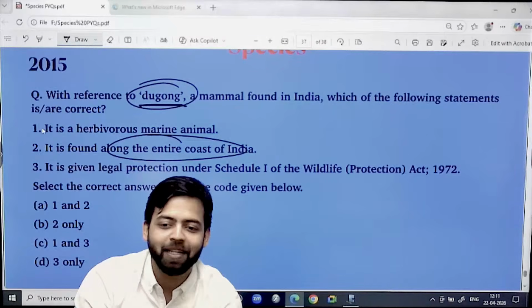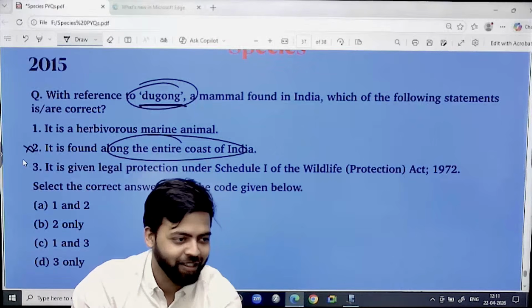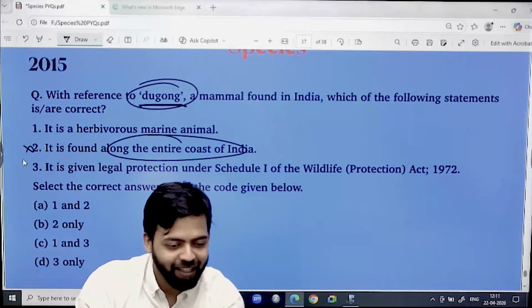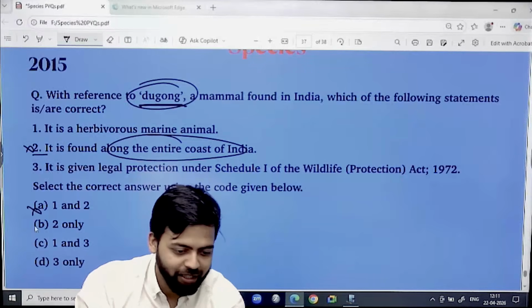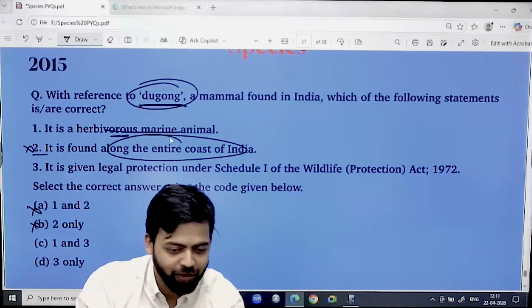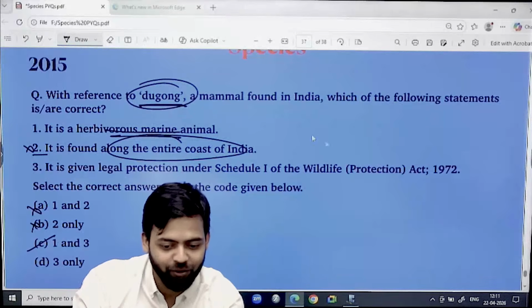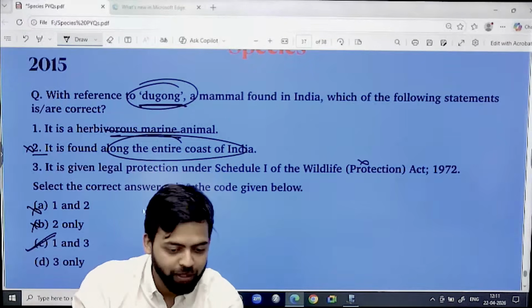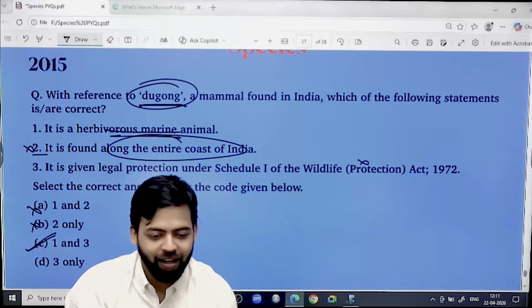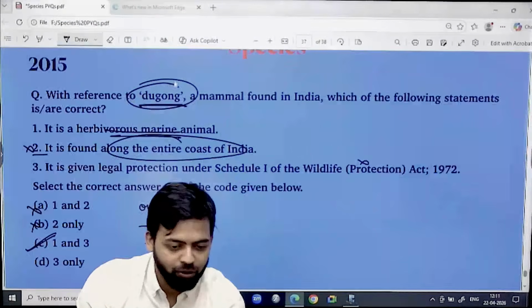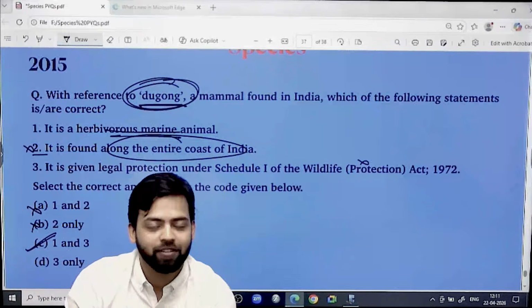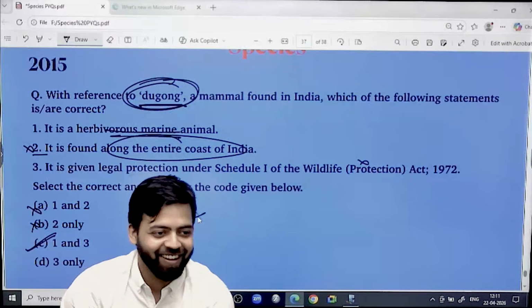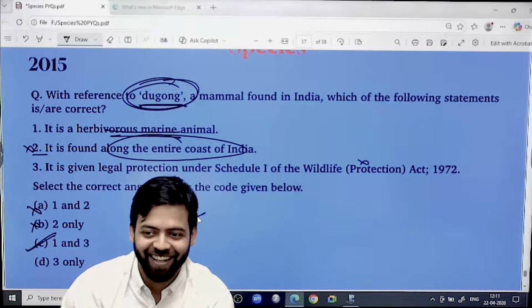Look, this kind of elimination based question were there earlier. Now it is not there, right? That if you eliminate this, you can eliminate these two. Now you know that this is herbivorous marine animal. So 1 is already an answer. Even if you don't know about 3, you can reach to the answer C, 1 and 3. Now what UPSC will do? Only 1, only 2, only 3, only 4. And those who don't know about dugong, what they will do? Jai Mata Di. Let's rock, right? This will happen.